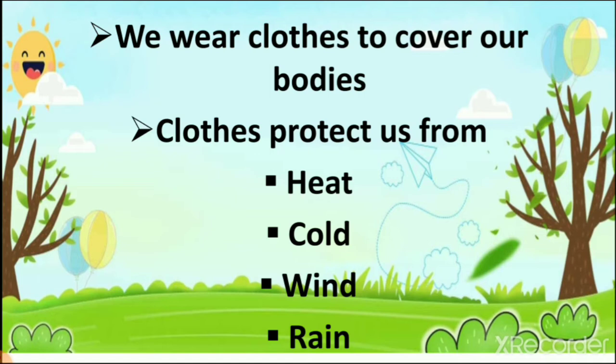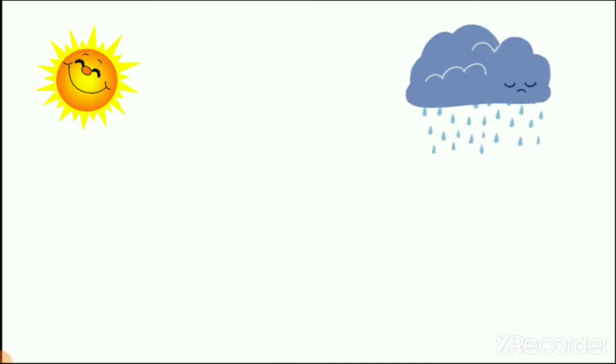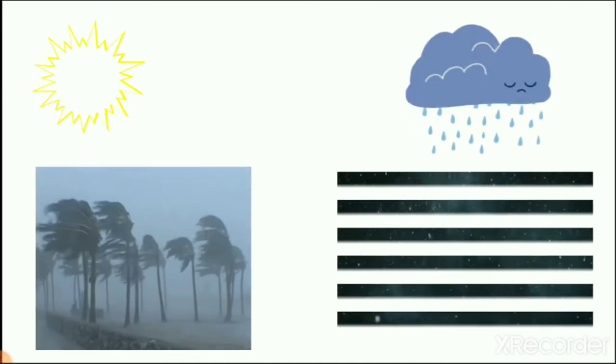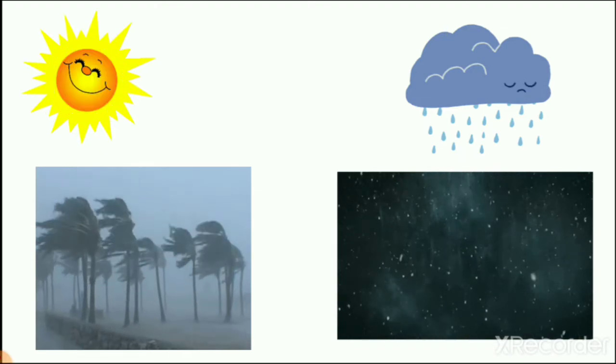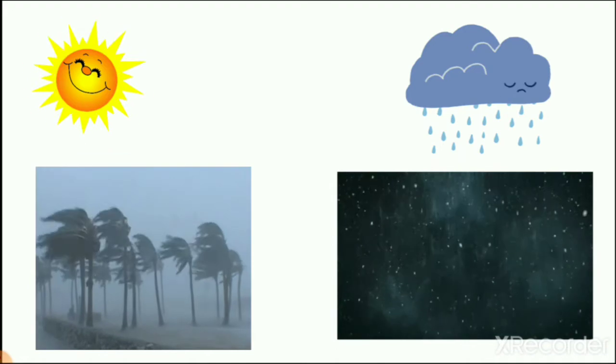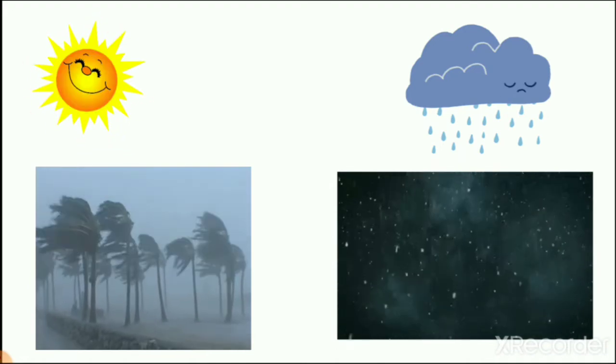Why? Because with wind there is dust also, right? So this dust is also harmful to us. Then rain, because of rain you feel wet, so we wear different types of clothes. So in this lesson we learn about different types of clothes, and we also learn about different atmosphere: heat, rain, cold, wind. So we need to protect ourselves from all these things, right?